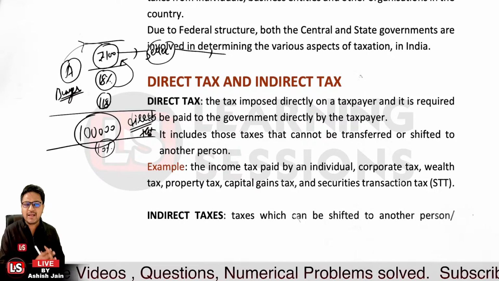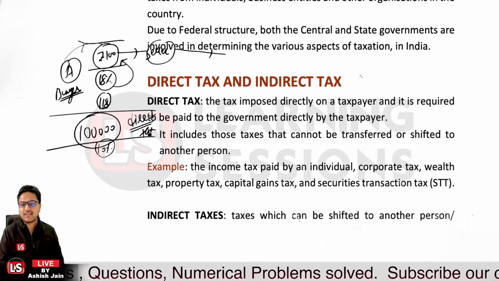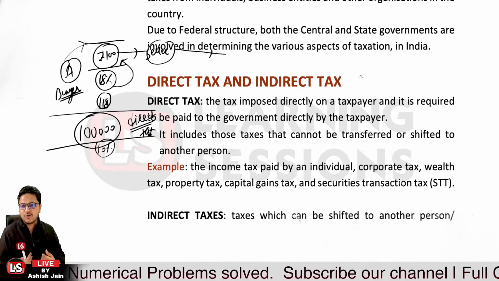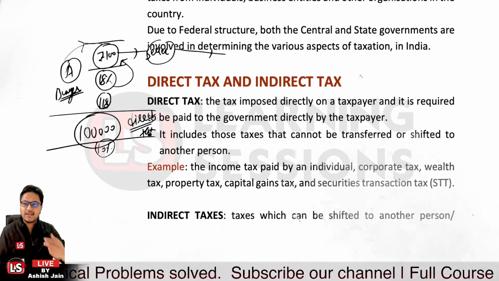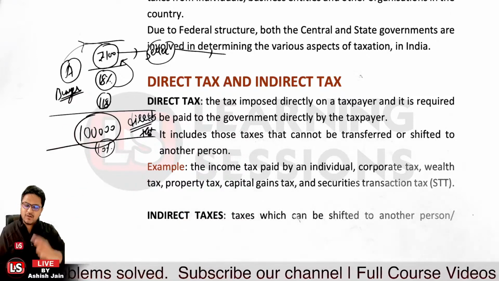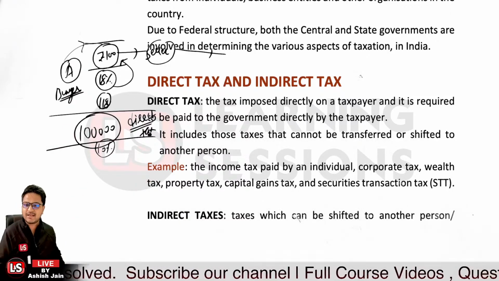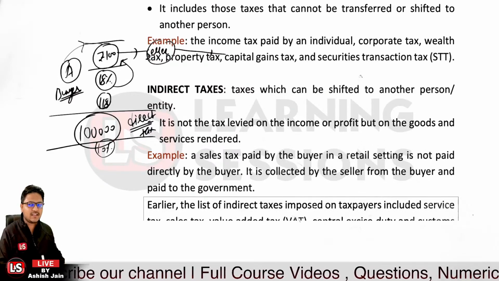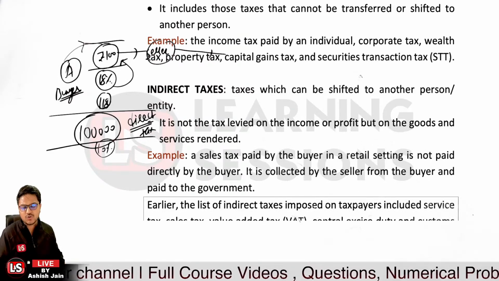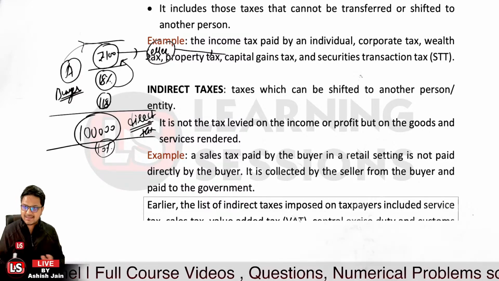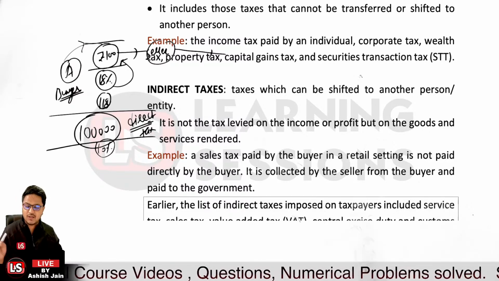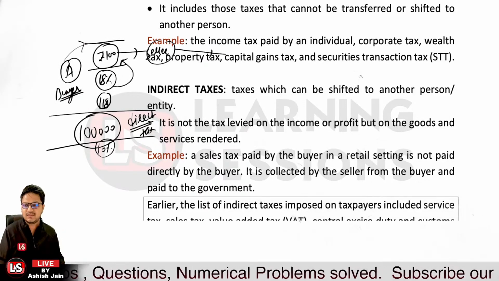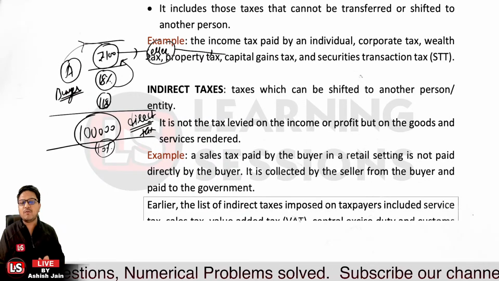And when we talk about the indirect taxes, in that particular case, that can be shifted from one person to another. Like you have bought the goods, but you will be paying the taxes to the seller, and the seller will be paying the taxes to the government. So that's the case with the indirect taxes. Previously there were a lot of indirect taxes which were cascading, but now they have all been combined, and there is a single tax, one nation one tax policy, that you are to pay in the form of GST.